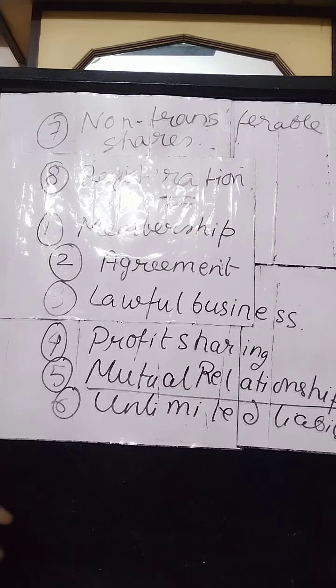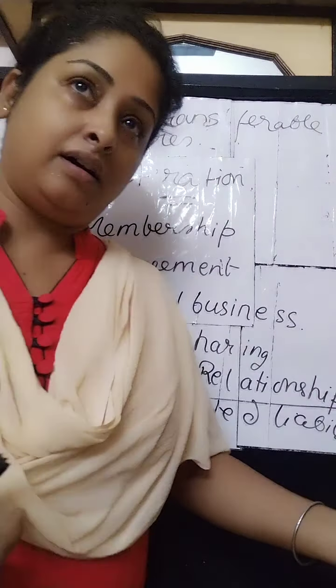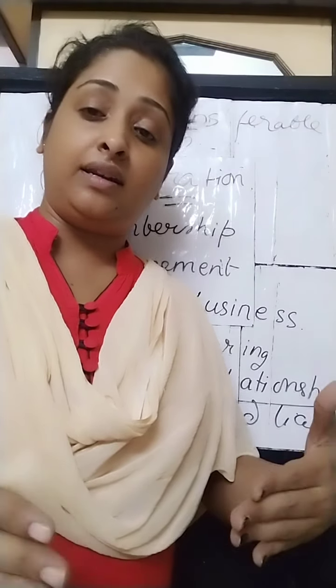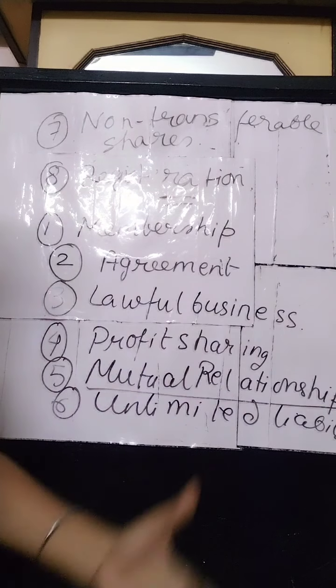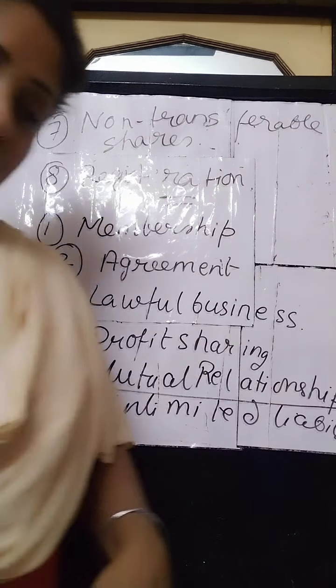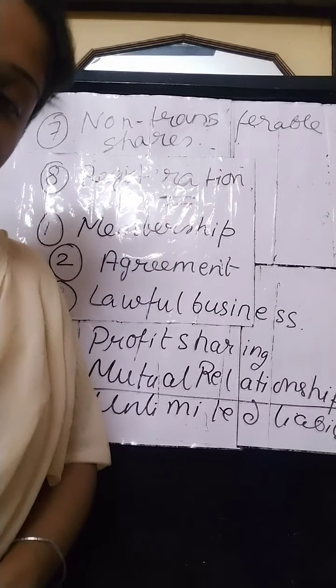And the last point is about financing and management. Every partner has the right to take active part in the management, the whole work area, or the specific work area he can allot according to his own wish, but they have the right to take part in the management. And mutual trust and confidence must be there. The successful working of a partnership business depends on trust and confidence. And financing, the capital contribution depends upon the partner, but the ratio of the capital contribution should be mentioned in the partnership contract. So this is all about the features of partnership business as I have explained to you.